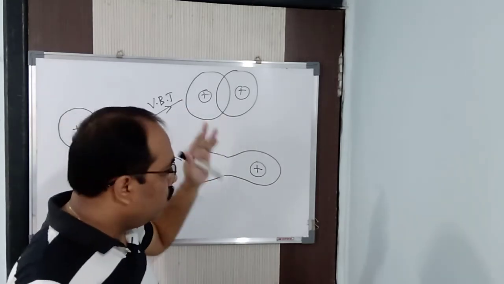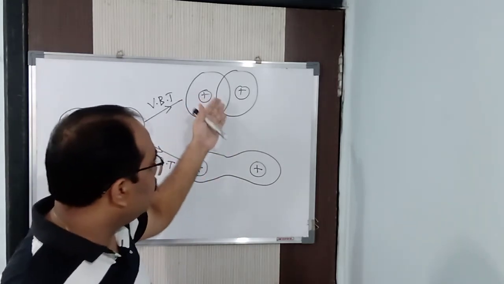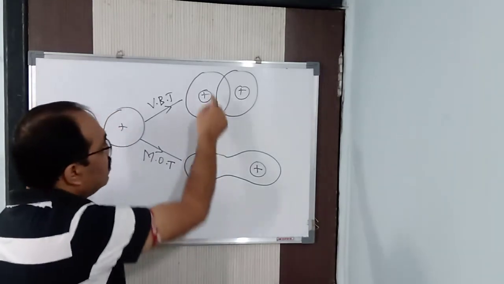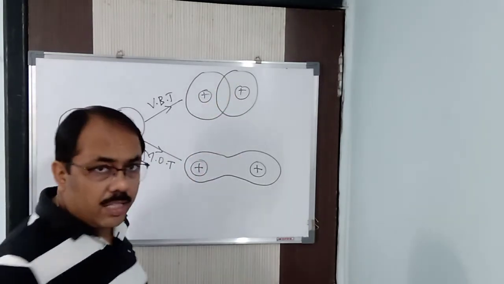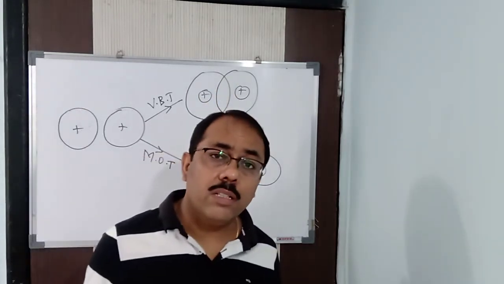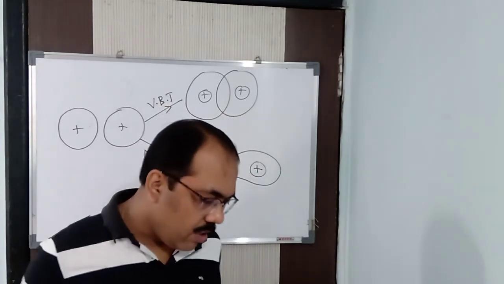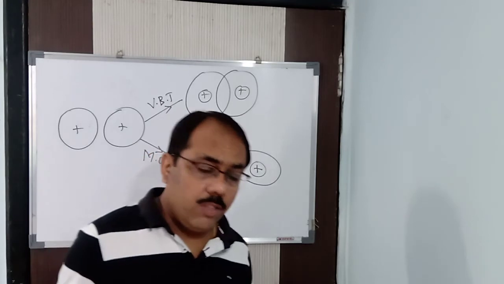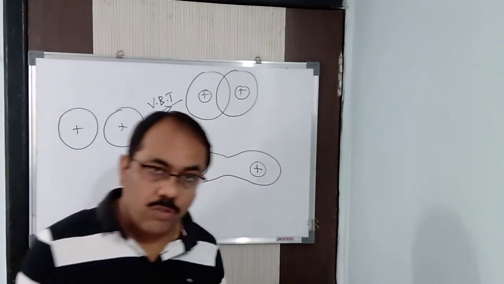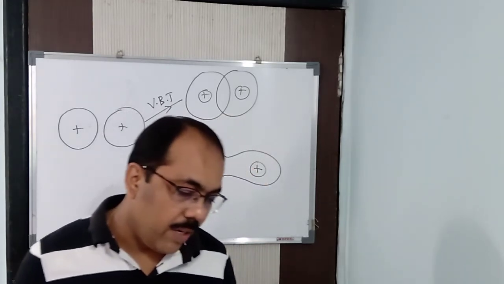It is absolutely true that when atoms having the same charges approach each other, same charges meaning the electrons present in the outermost shell, in every atom, electrons are present in the outermost shell. So when they come closer, definitely they are going to repel. Alright. So a lot of things I said to you about molecular orbital theory and valence bond theory. I hope you have understood this particular one. And the molecular orbital theory, you have seen it.